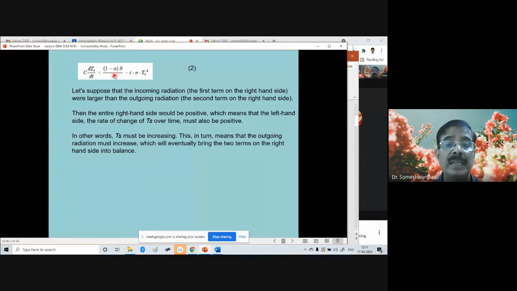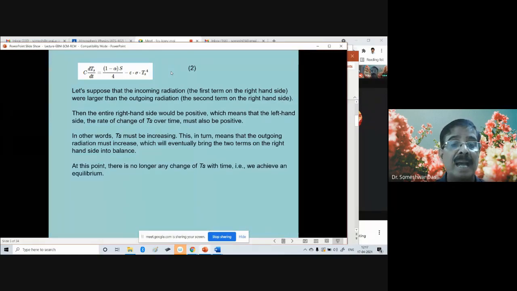So, in order that the Earth's temperature remains fixed on average, the two terms must balance on the right hand side. And at this point, there is no longer any change of the Ts with time. That is, we achieve an equilibrium.